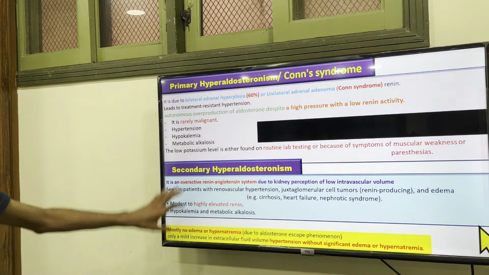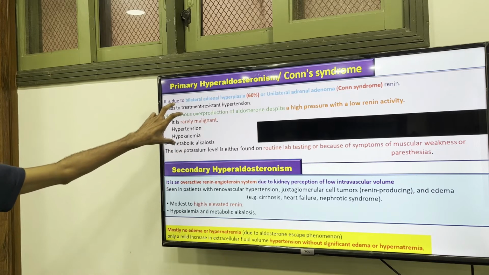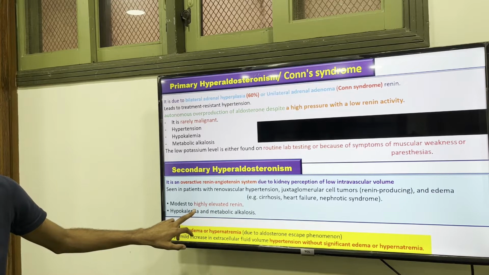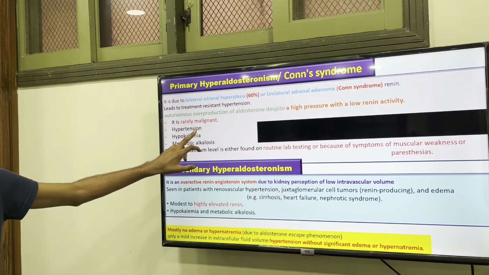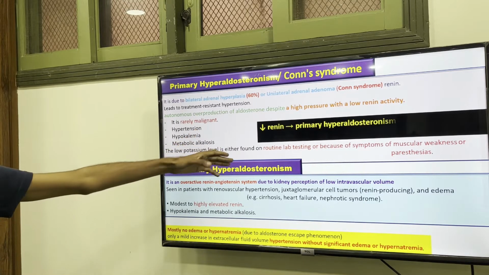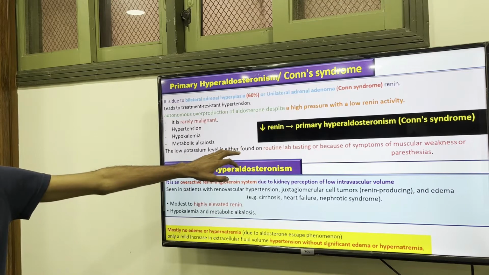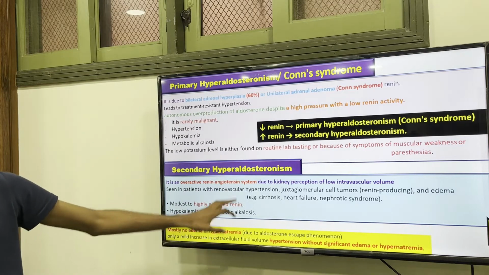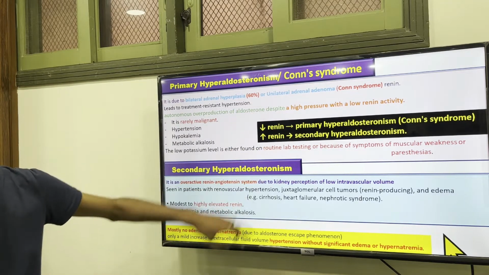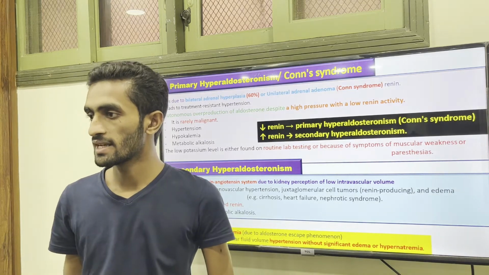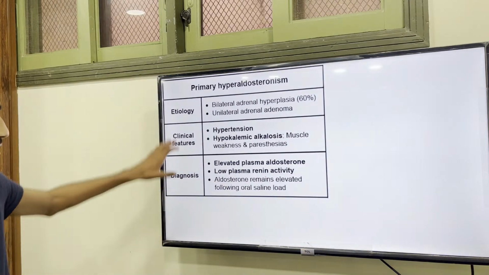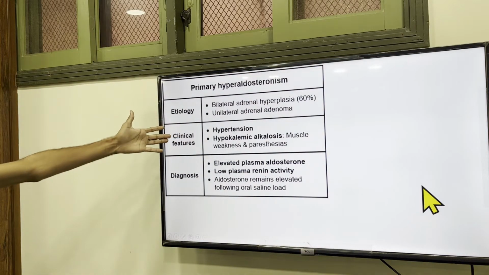So an easier way to differentiate the primary and secondary. In the secondary, our renin is high because the problem is with the renin-angiotensin system. In the primary, the problem is with the adrenal gland itself. So in the primary, renin level is low because of feedback. But in the secondary, the problem is the renin system, overactivity, so renin will be high. So if low renin, we can say it's primary. If high renin, we can say it's secondary. Okay, so these are actually a summary of all the points.